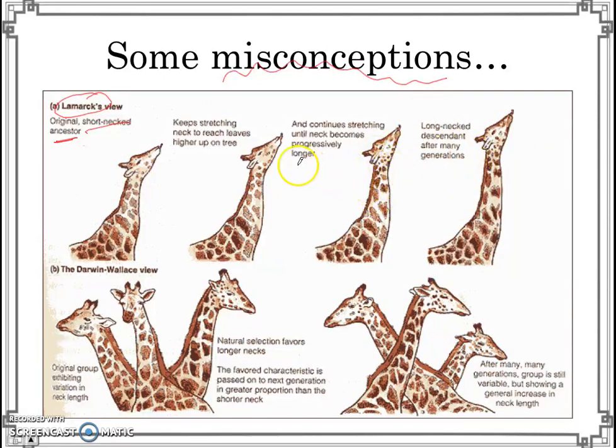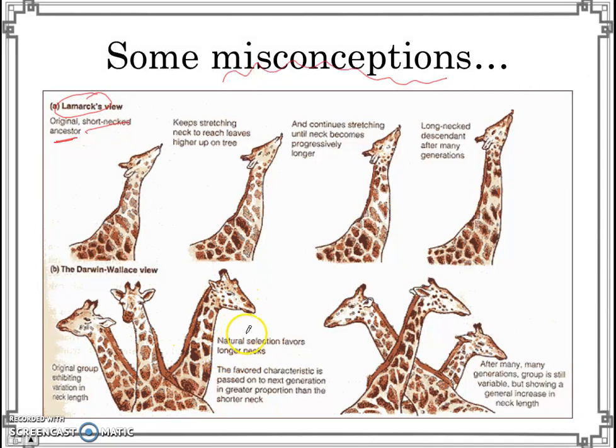So Lamarck's view was that actually an individual can change its traits over its lifetime and pass on those changed traits to its offspring. So the idea is that a short-necked giraffe can change to become slightly longer over its life and then pass on that slightly longer neck to its offspring. But Darwin's view was different. Darwin didn't believe that a short-necked giraffe could become slightly longer-necked in its lifetime. Instead, Darwin believed that there's variation, right? So there are some giraffes with shorter necks and some with longer necks.